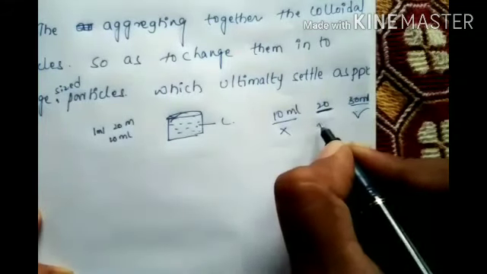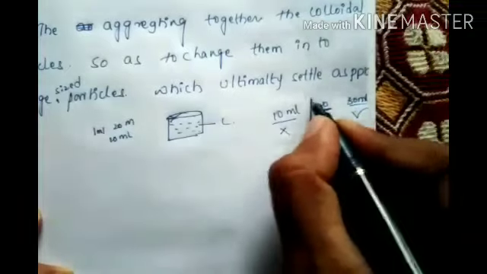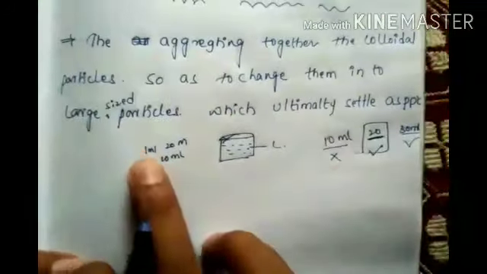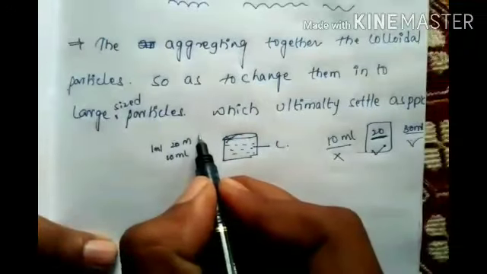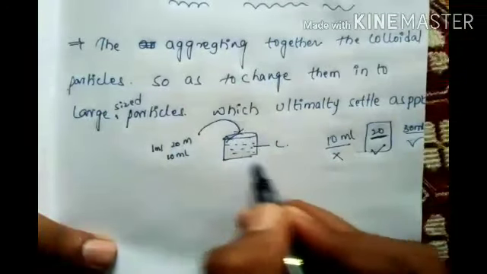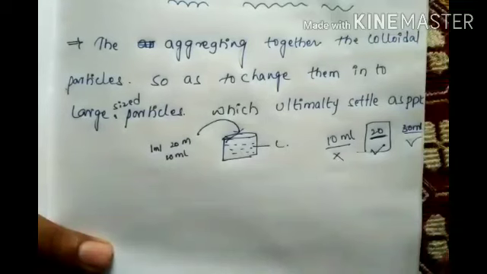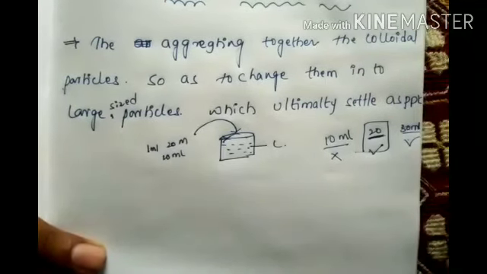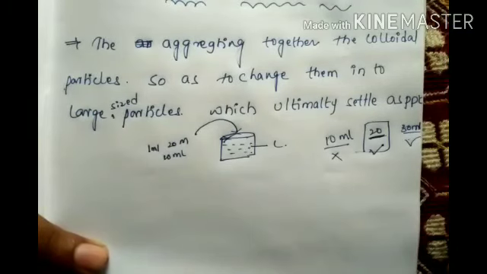Exactly this amount gives a good result. That is called the minimum. So the minimum amount of electrolyte we add to 1 liter of colloidal solution to bring about complete coagulation.